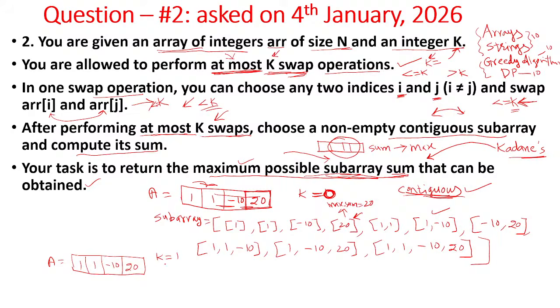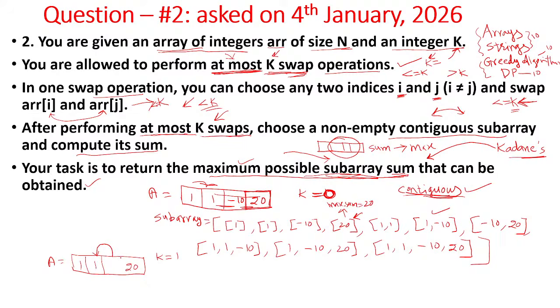Right, so which one can we swap? For example, if I swap this to this place, that means 1 here and 10 here. Then this becomes minus 10 and this becomes a 1 here. If I select the maximum possible subarray, I can select this one, so it gives 21. Instead of that, find out if there is any other way which gives the maximum value.